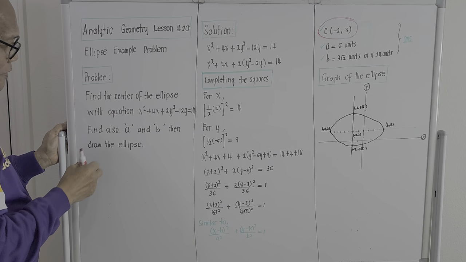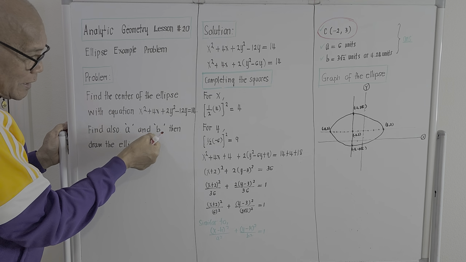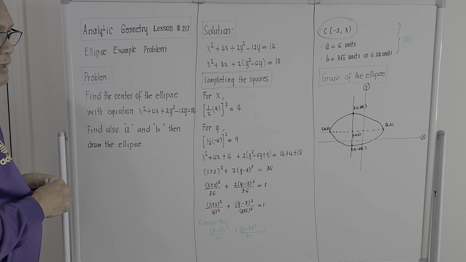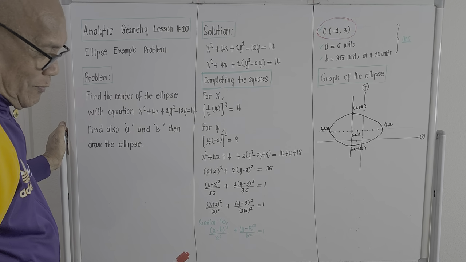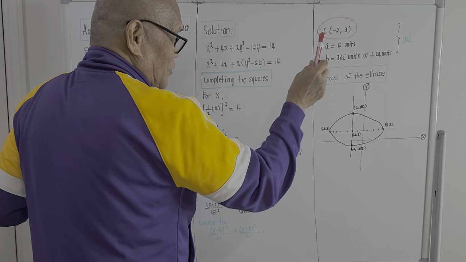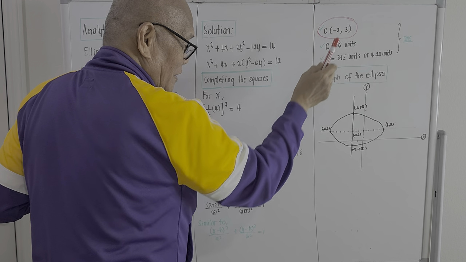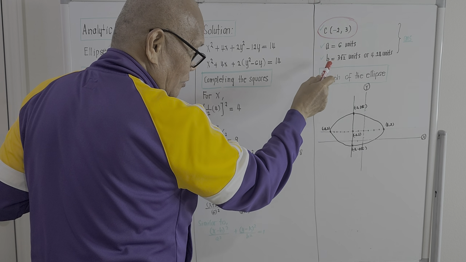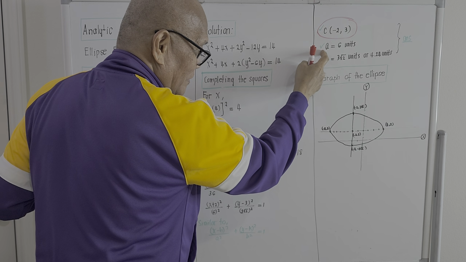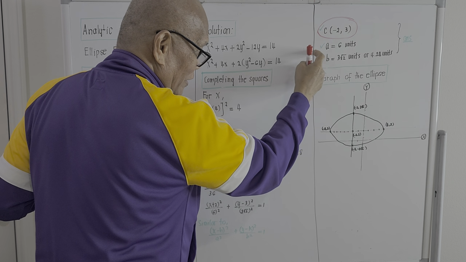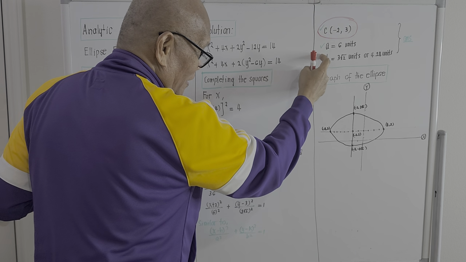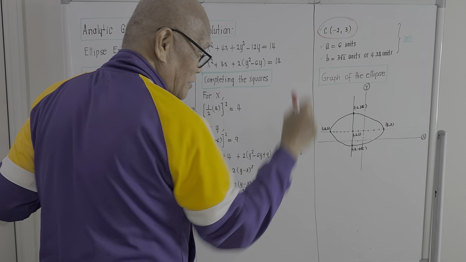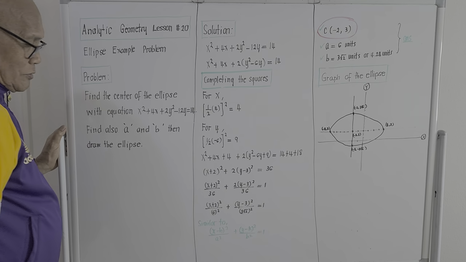And the other requirement of the problem, find also A and B, then draw the ellipse. So actually, we are required 4 things here. We must determine the abscissa and ordinate of the center, the value of the semi-major axis A and semi-minor axis B, because 2A is actually the major axis. Then the last part will be, we must draw the graph of the ellipse. Okay, let's try to bring out the solution.